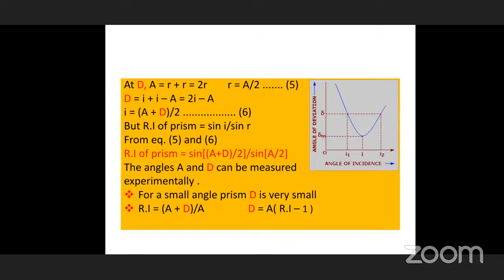For a small angled prism, the angle of deviation may be 4 degrees and the refractive index may be given, and you are asked to find the deviation. Or sometimes the deviation angle is given and you are asked to find the refractive index of the prism. When you see refractive index, some immediately go to the same formula, sin (A plus D) by 2 by sin A by 2, but that is wrong. Therefore, you should be very careful. In the case of a very small angle, just use the equation (A plus D) by A.